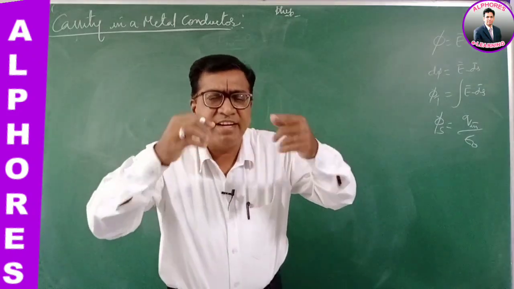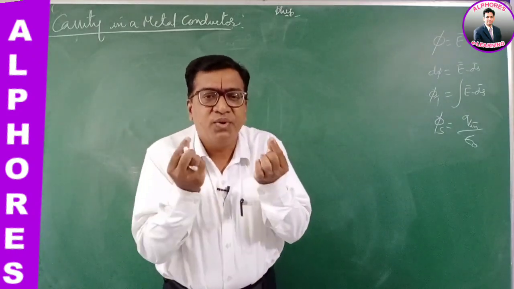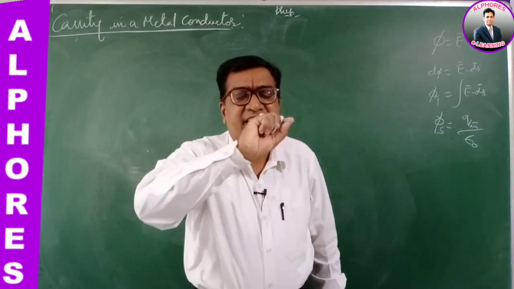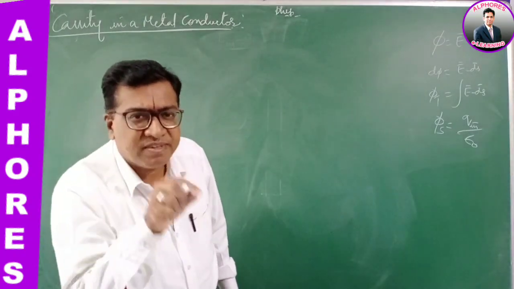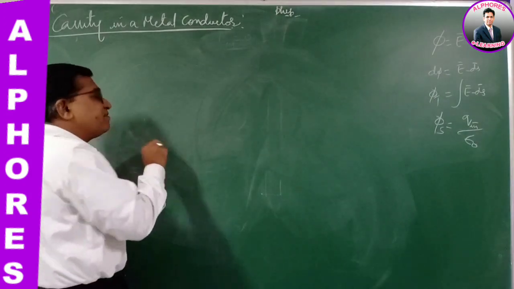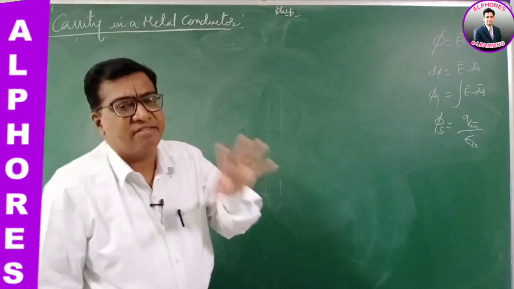Then the charge given to it will reside only on the outer surface of the conductor. No charge will go inside, and no charge will reside inside the cavity also. No charge will exist on the inner surface of the cavity also. So there is no charge pertaining to the cavity.